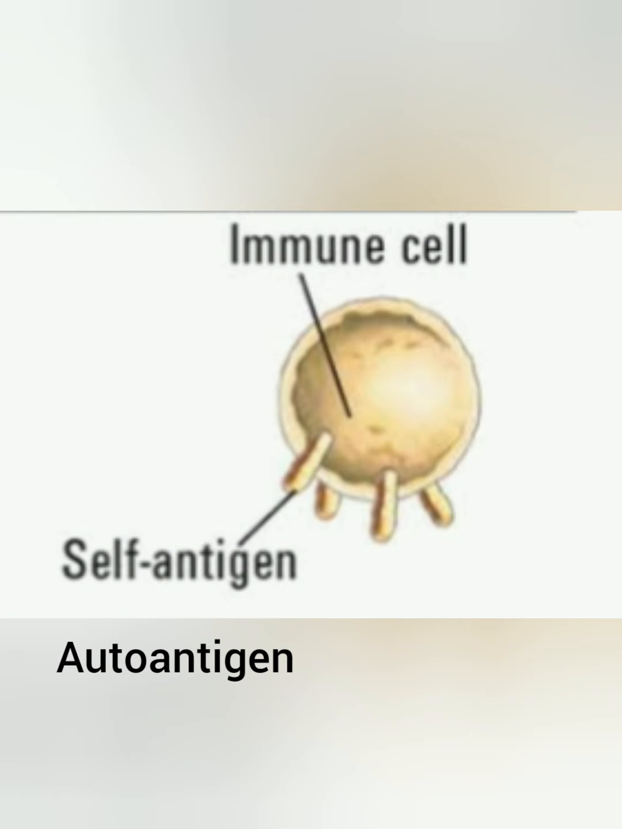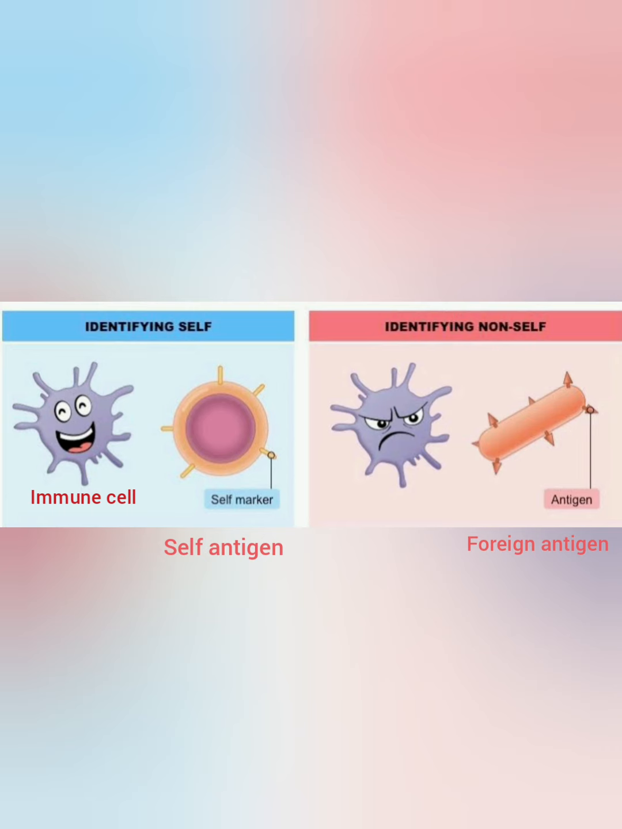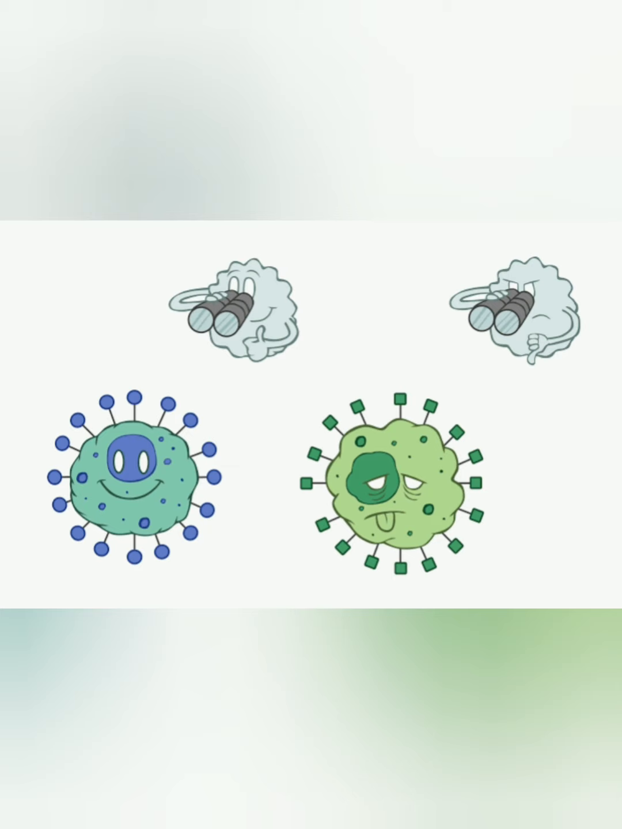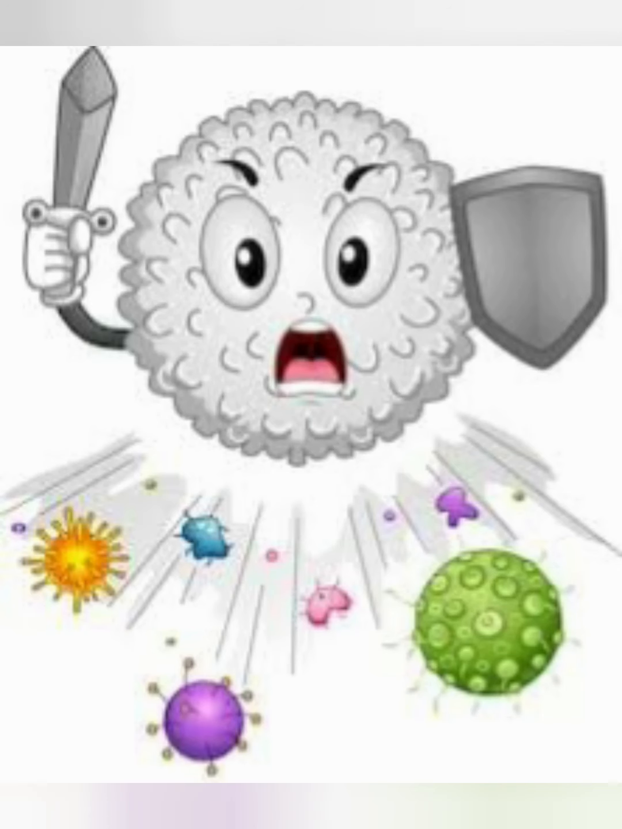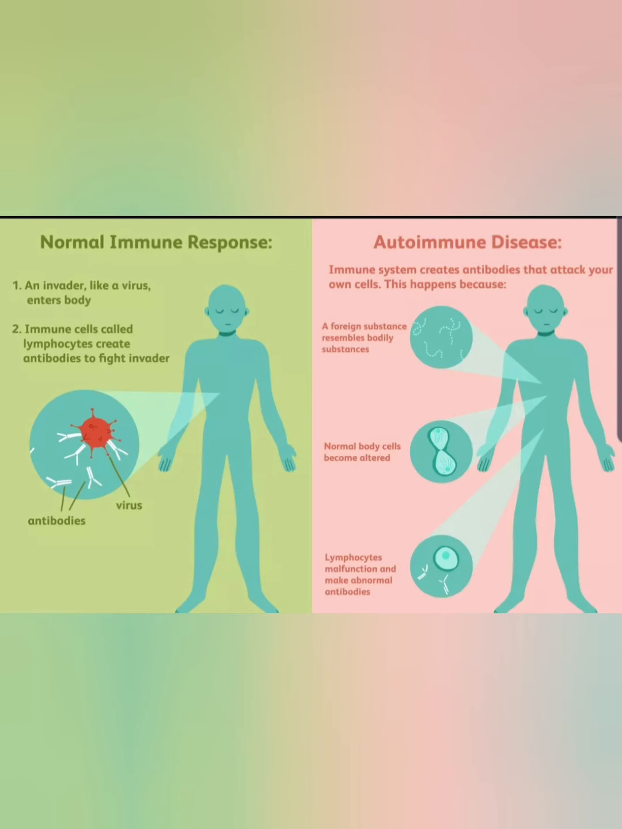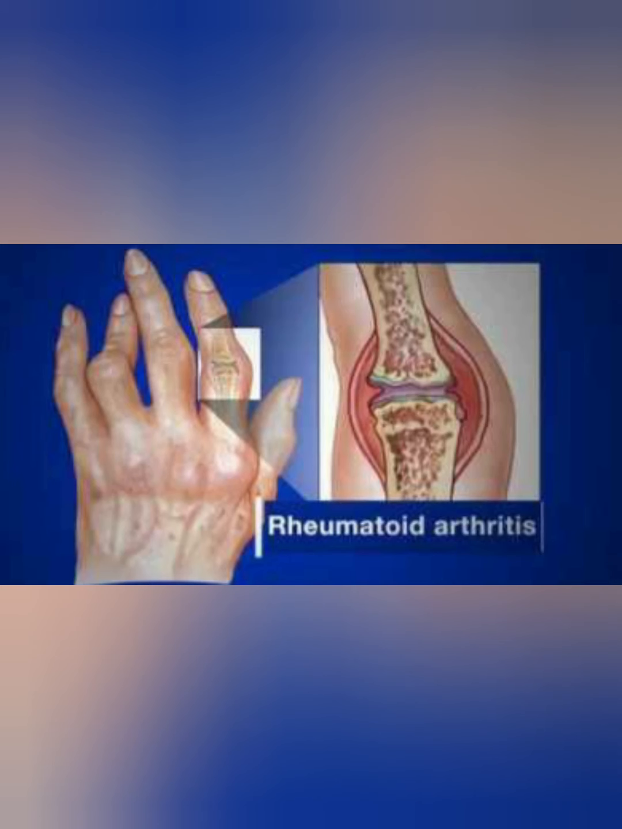Our immune system is capable of differentiating between self and non-self antigens. The differentiation property of our immune system helps it to specifically combat non-self foreign antigens and protect our own body. But sometimes the immune reaction fails to differentiate between self antigens and foreign antigens due to various reasons. Due to this, the immune system starts reacting against self antigens or autoantigens.